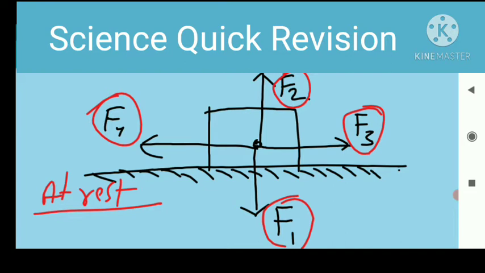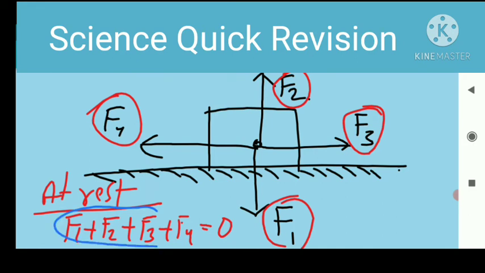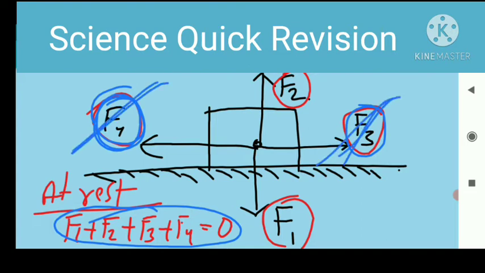Whatever the forces working on this body, if this body is at rest, then the sum of all the forces should be equal to 0. So F1 plus F2 plus F3 plus F4 should be equal to 0. F3 and F4 are equal forces but in opposite directions, so both cancel each other.